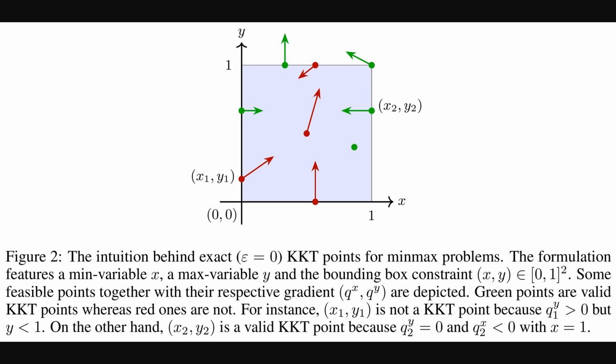The green ones are valid Karush-Kuhn-Tucker points, while the red ones are not. The arrows represent gradients, which indicate the direction of steepest change. This visualization is key because the paper's hardness proof relies on finding these Karush-Kuhn-Tucker points within a min-max problem, a problem where one tries to minimize a value while an opponent simultaneously tries to maximize it.